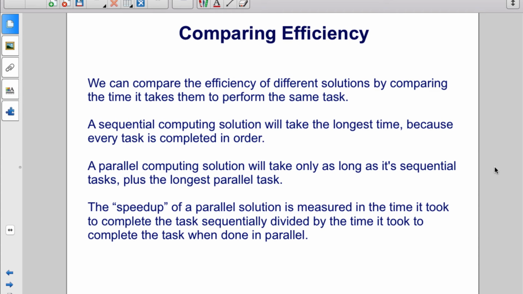We can compare the efficiency of different solutions by comparing the time it takes them to perform the same task. A sequential computing solution will take the longest time because every task is completed in order. A parallel computing solution will take only as long as its sequential tasks plus the longest parallel task. The speedup of a parallel solution is measured in the time it took to complete the tasks sequentially divided by the time it took to complete the task when done in parallel.